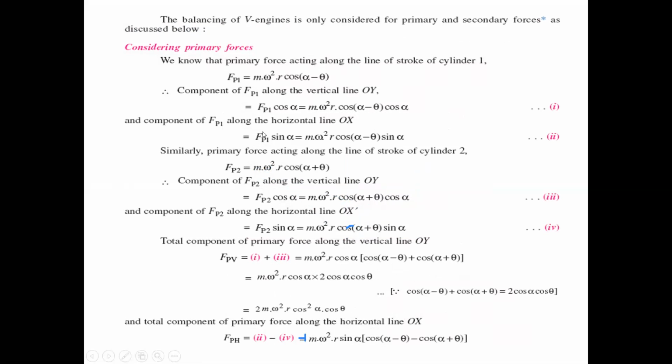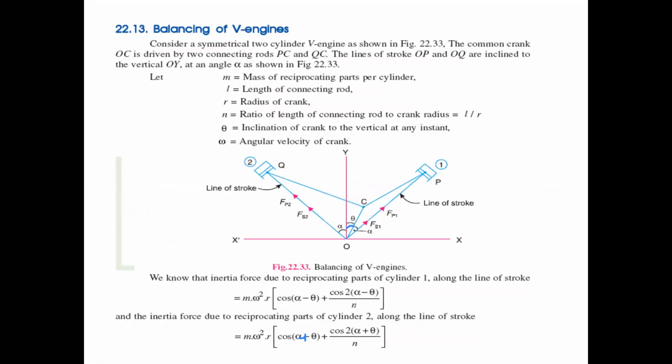And similarly, to write the component of the horizontal line OX. Now the OY component has been written, and now we have to write the OX component.